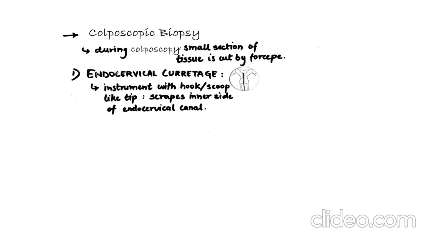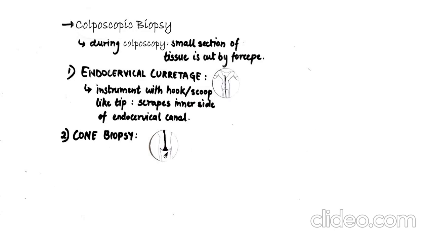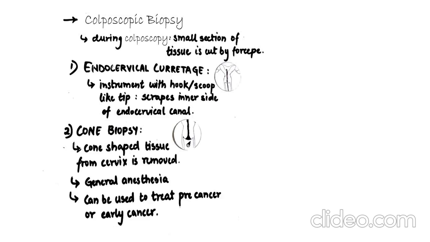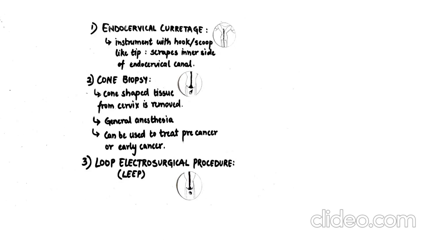Endocervical curettage. A curette is an instrument with hook or scoop-like tip which is used to scrape the inner side of the endocervical canal. Cone biopsy. A cone-shaped piece of tissue is removed from cervix under general anesthesia. Cone biopsy can also be used as a treatment for precancer and very early stage of cancer. Loop electrosurgical procedure. A heated wire loop using electric current is used for removing a section of abnormal area of cervix. It is used as both diagnosing test and treatment.